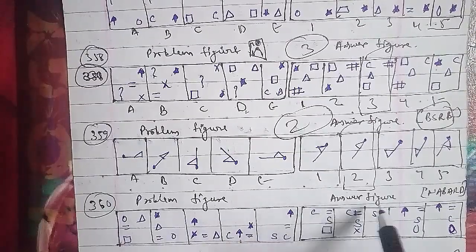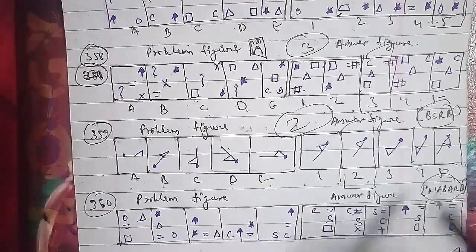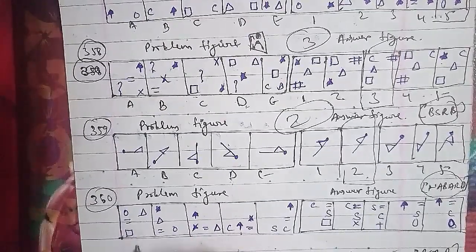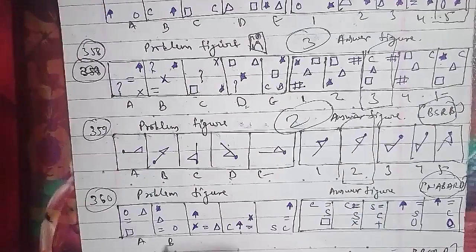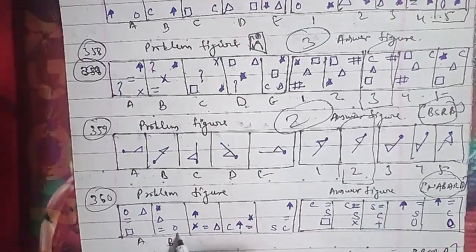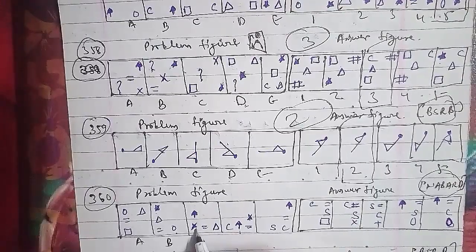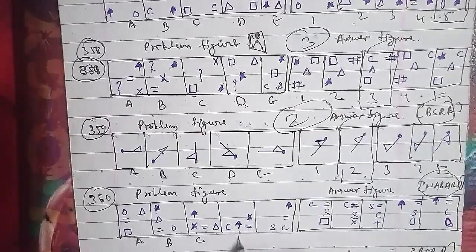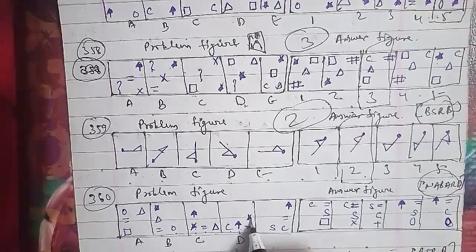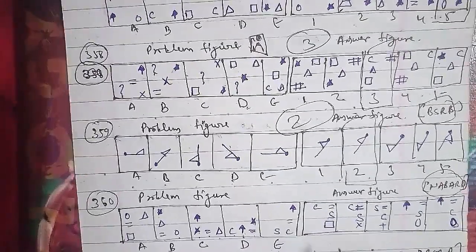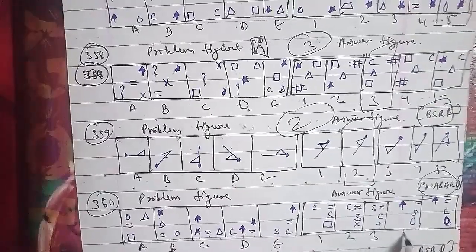That is the problem figures and the answer figures, which has been asked in the NABARD question paper, where we have a circle, equal, rectangle and triangle, figure A. Then B is star, triangle, equal and circle. C is arrow and star, equal and triangle, and D is arrow, equal and star. E is star, circle, equal and arrow here, and respectively this is 1, 2, 3, 4 and 5 here.